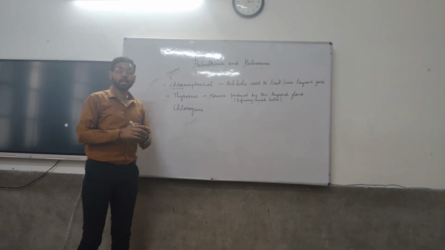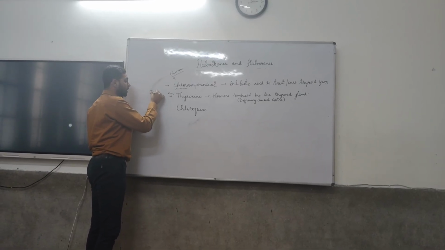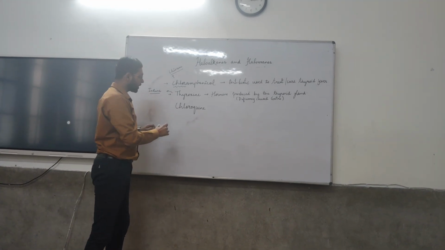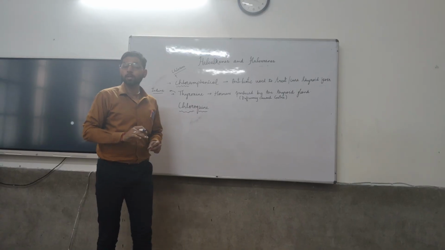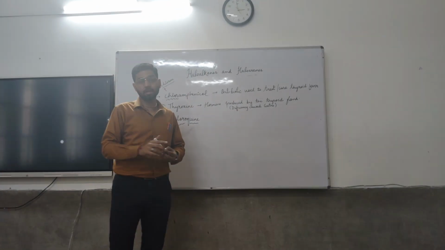Thyroxine is basically an iodine containing hormone, so thyroxine will be having iodine as the halogen atom present in it. Now we are dealing with one more chemical, which is chloroquine. Chloroquine is basically a drug which is used to treat or cure malaria fever.